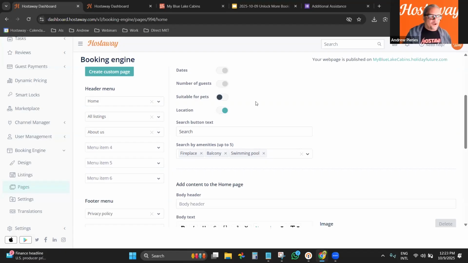But if not, I always recommend my clients to test at least one listing to accept pets and see how much you can increase your revenue. It is a lot. And I've checked that with the OTAs, with Booking, with Airbnb, with Vrbo. They can all confirm that with you. So listings that accept that.